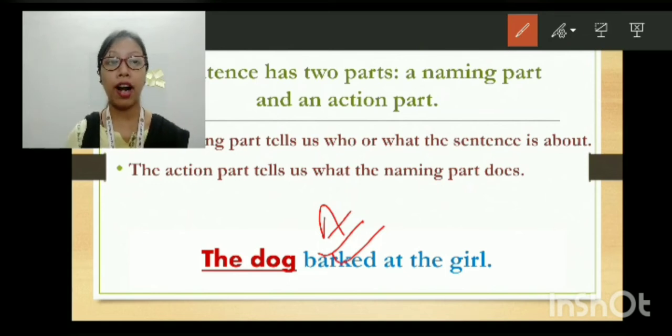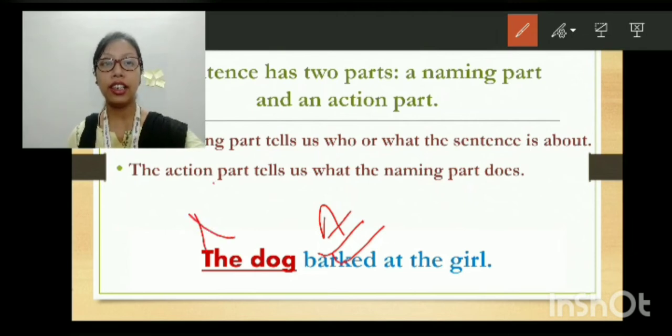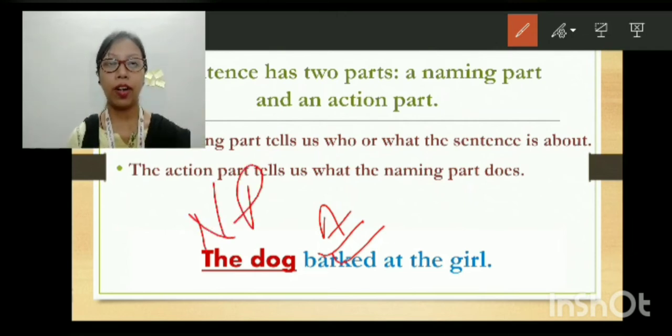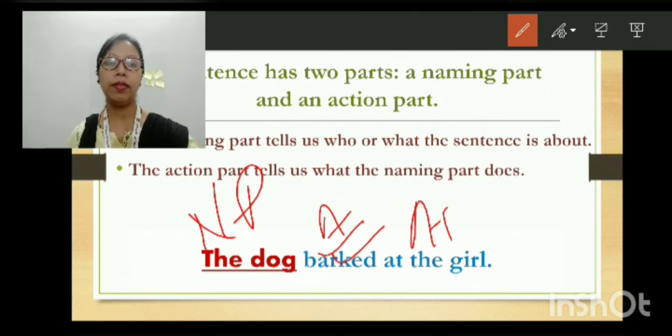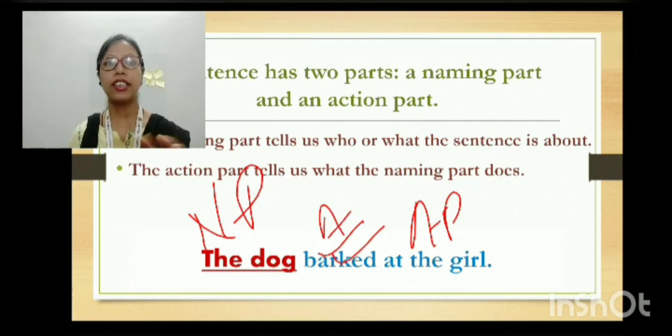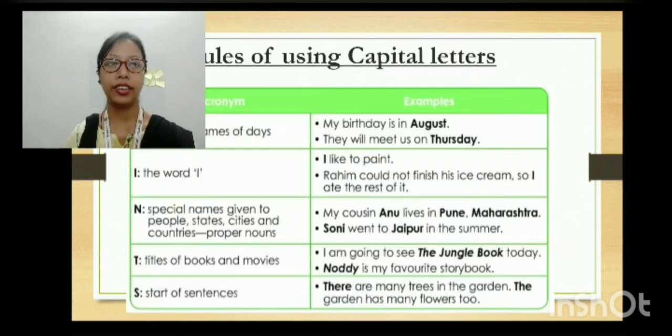The dog barked at whom? The girl. Therefore, the dog is the naming part because it is the dog who is doing something in the sentence. What is he doing? The action: barked at the girl. So this will be the action part. Clear? This is how we differentiate between the naming part and the action part.